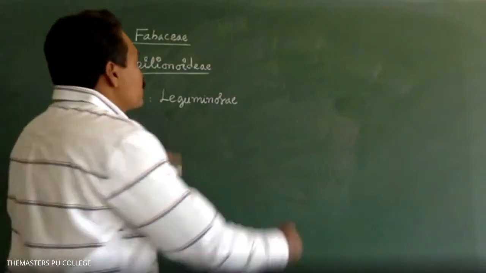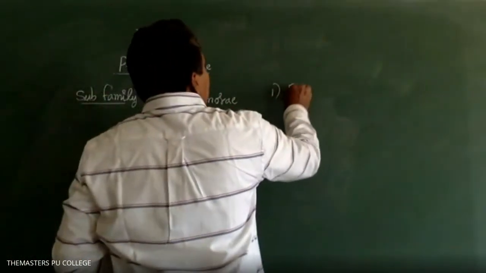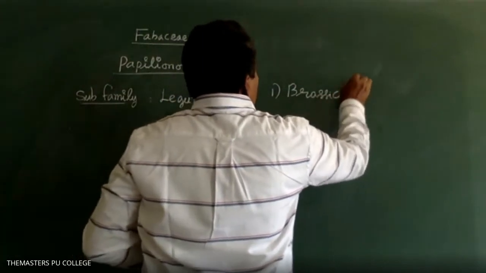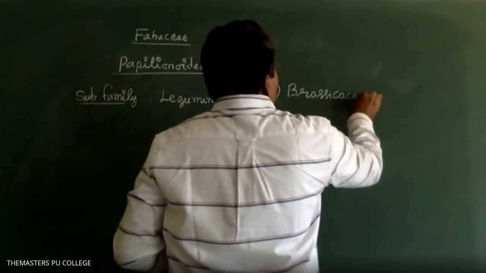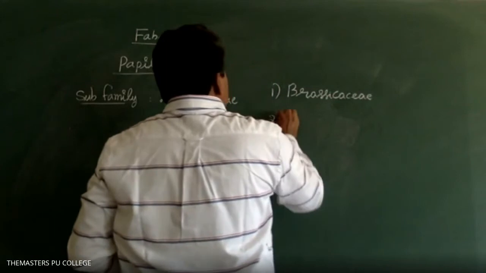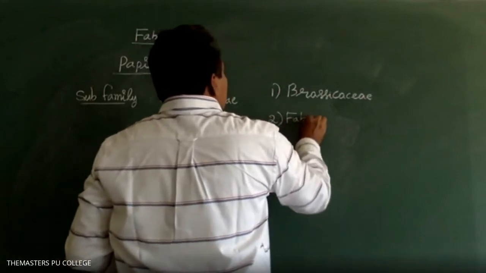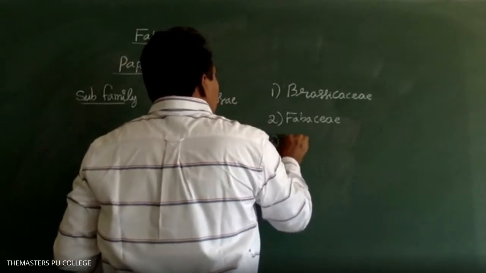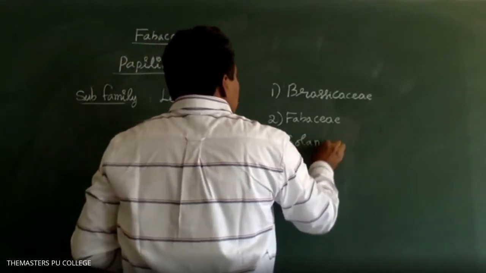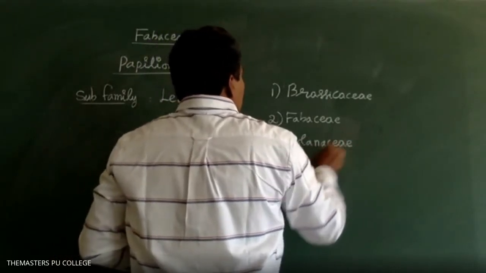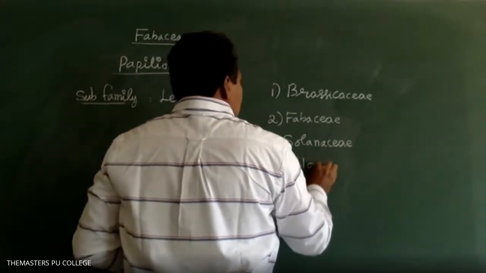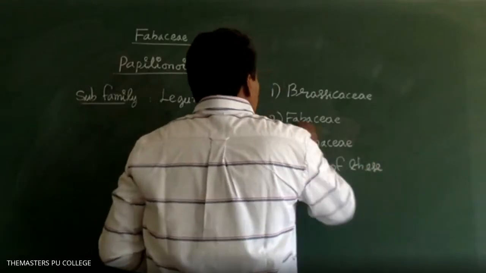Papilionoideae. Option 1 is Brassicaceae. Option 2 is Fabaceae. Option 3 is Solanaceae. Option 4 is none of these. Option 2, Fabaceae. Very good.